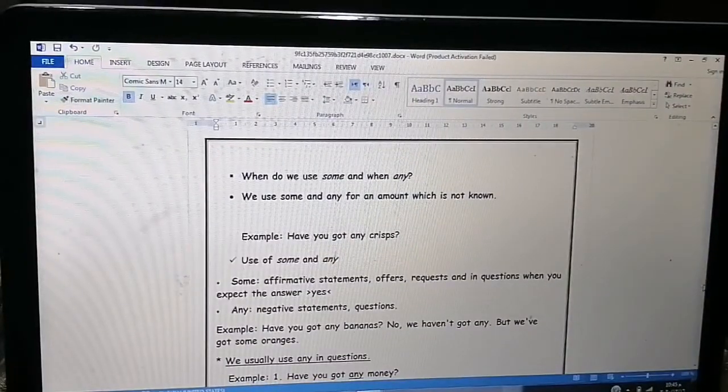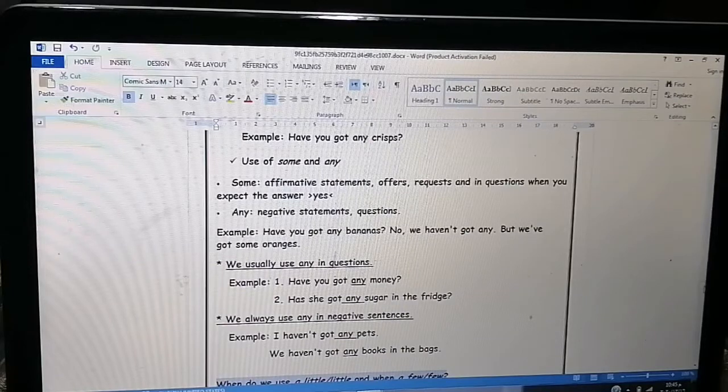When do we use some and when do we use any? We use some and any for an amount which is not known, okay? I have some water, for example. It's not known, okay? Example, have you got any crisps? Use of some and any. We are going to learn what's the use of some and any, okay?